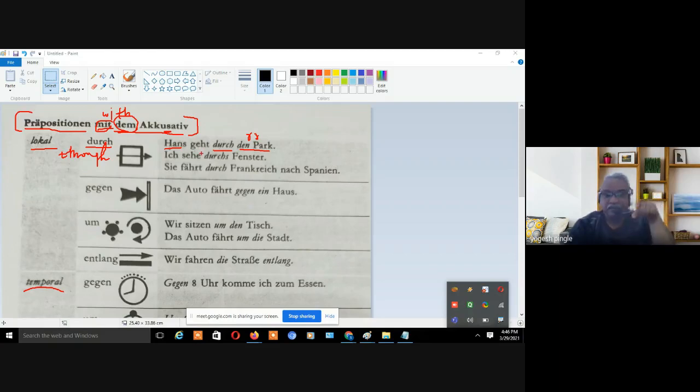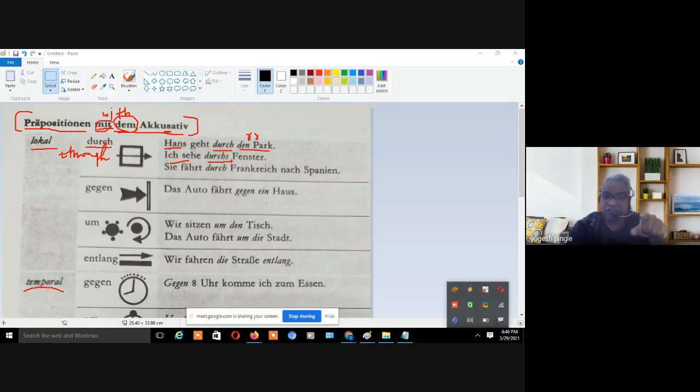Hans goes through the park. So he's doing some action. So this Park always takes the accusative form. So whenever I want to make a sentence, I first know what the original article is, whether that noun is masculine, feminine, or neuter. Depending upon that, I will convert that particular form, either definite article or indefinite article. So let's see the second example. Ich sehe, I see.